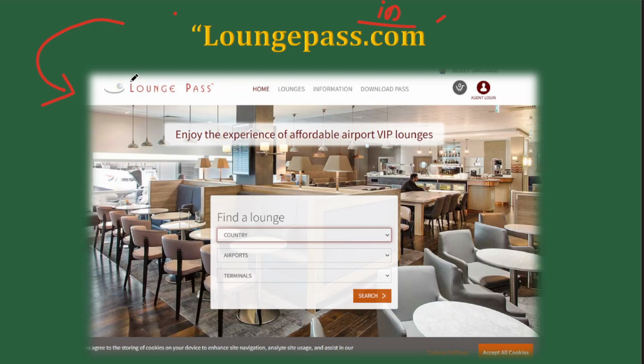Now, if you Google now, you will see a website called launchpass.com. This is a very famous website. It's a top result in Google. It's a very famous website that everybody uses. And she got a website slightly tweaked, launchpass.in. And this website also came as a first search result, the top search result. So naturally, this lady thought that this is a verified website. Whenever you Google something, if something appears as a top search result with a web address like launchpass.in, you're likely to believe that it is genuine.